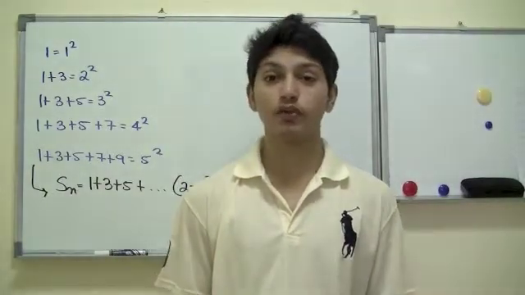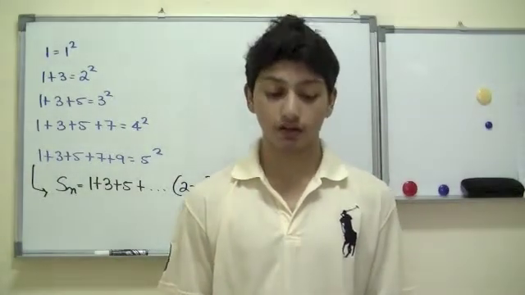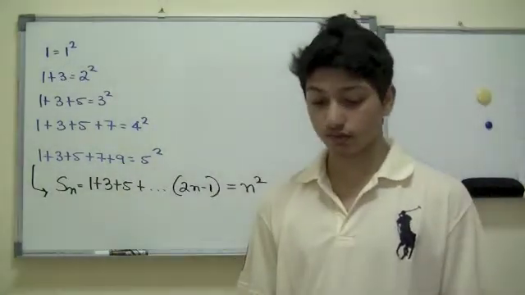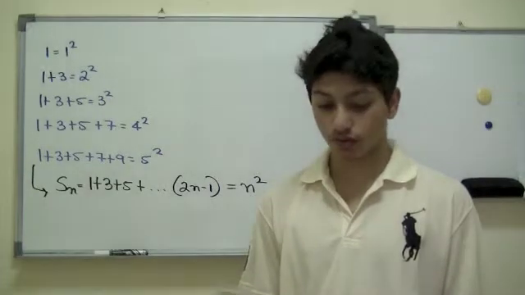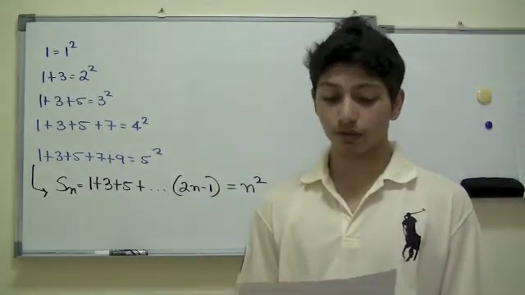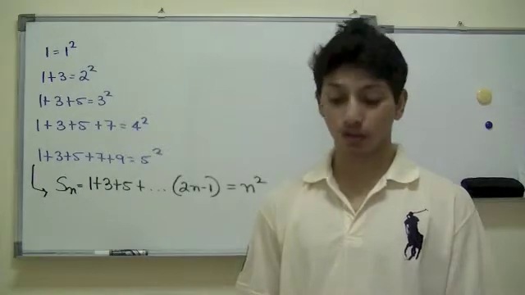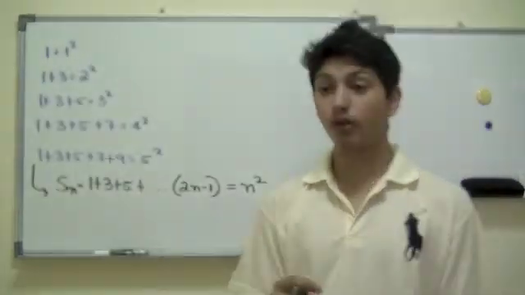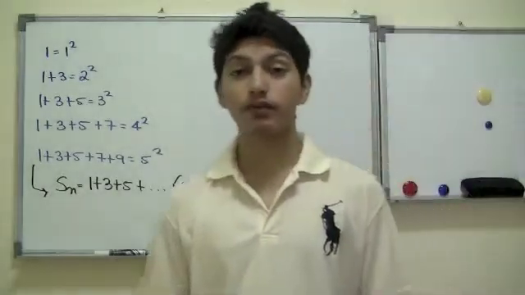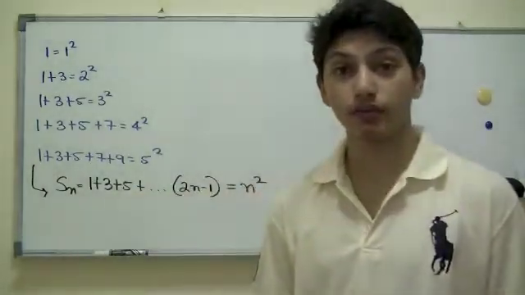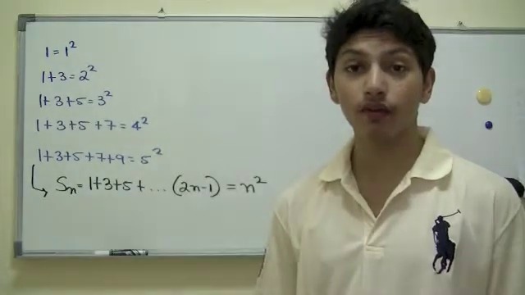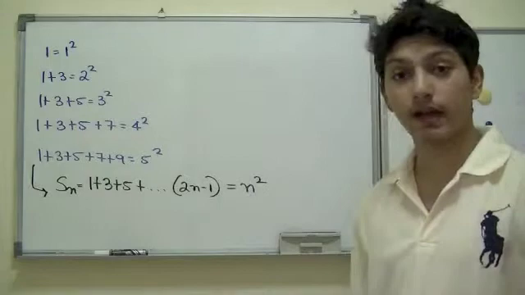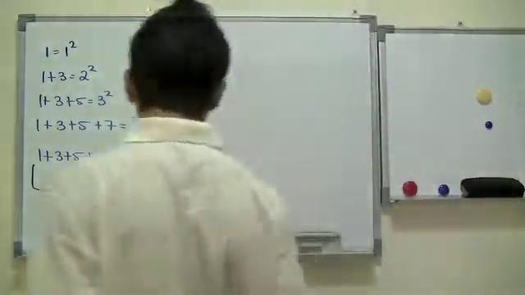Now to prove the mathematical induction, which is Pn, you need to show the propositions. The first proposition is true. The second, the truth of the proposition Pr implies the truth of Pr plus 1. So we talked about rules right now, but we didn't quite understand it. So what we are going to do is basically take an example and talk about it. So let's go and talk about the example.